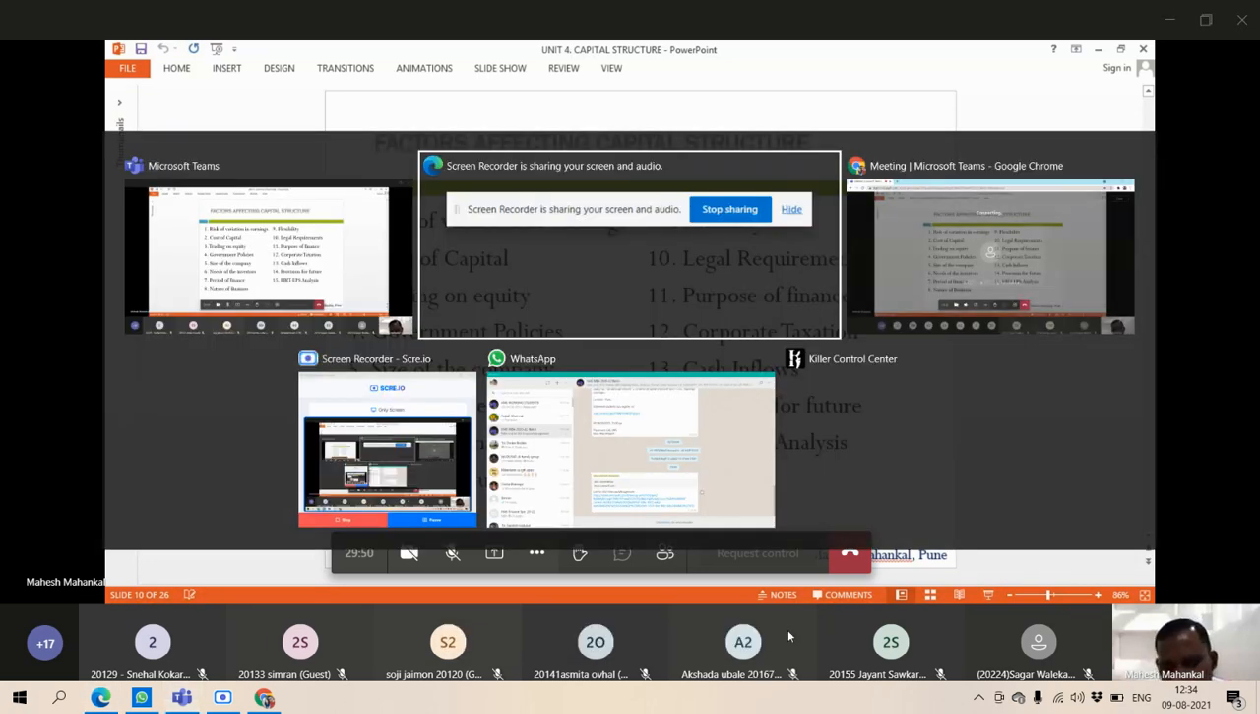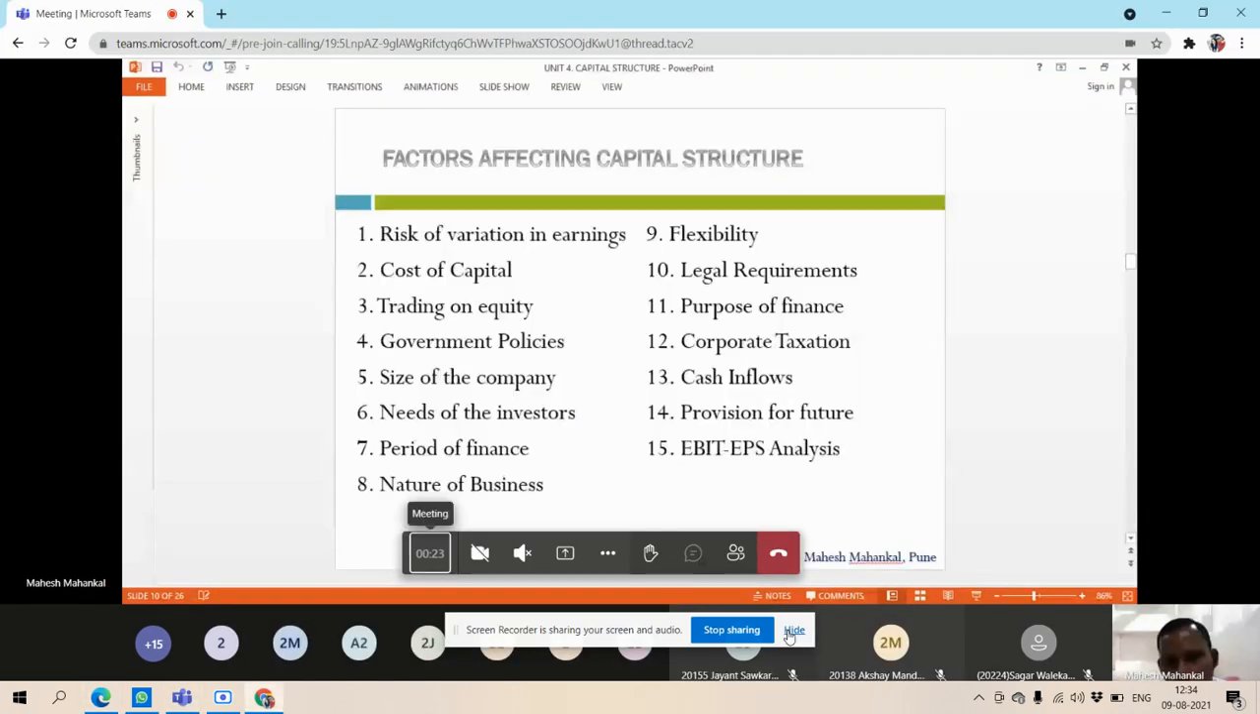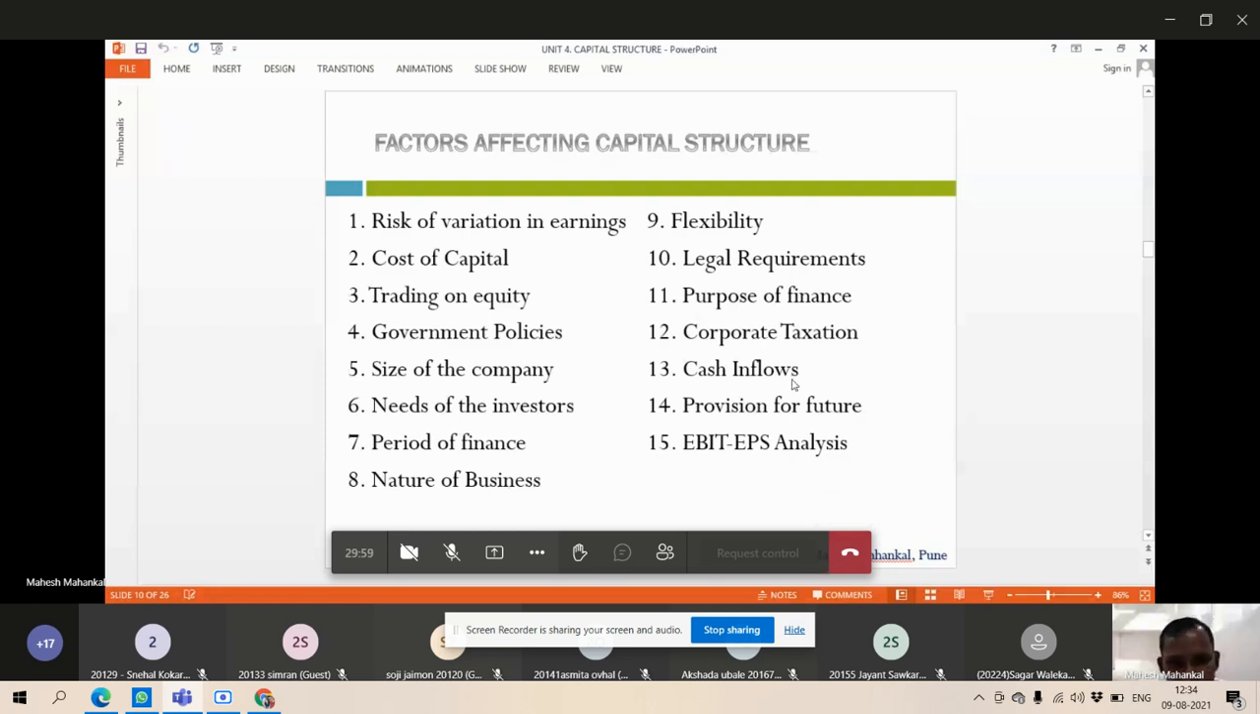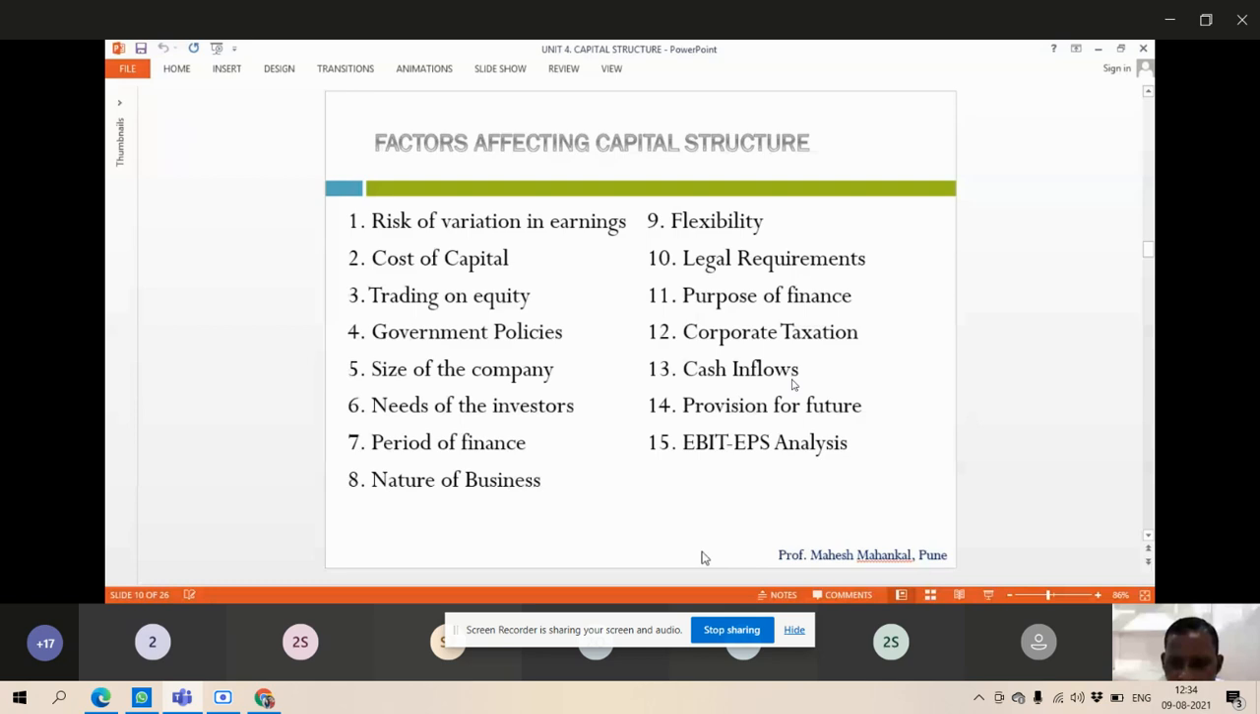Like cost of capital. To raise particular funds, we have to incur some expenses, and whatever required rate of return is accepted by the parties from whom we are raising the funds, that is known as cost of capital. See here the example: we are going to raise 10 crores from Bank of India, and they charge a 9% rate of interest per annum. 9% is the cost of capital for the debt source.